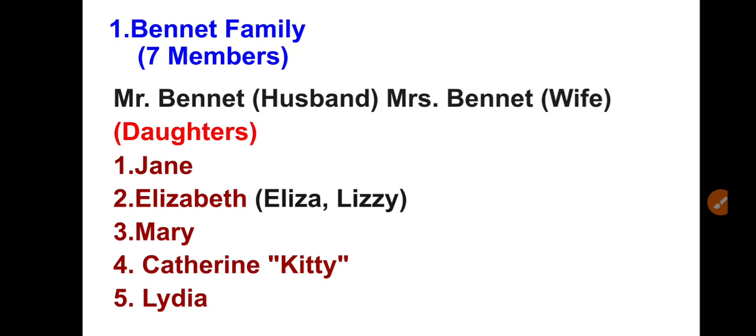She is a quiet, introvert girl, the middle daughter of the family. So overall, she is a quiet girl and a good girl. When we discuss the novel, we will come to know about Mary, right? In the novel also it is not discussed much, right?